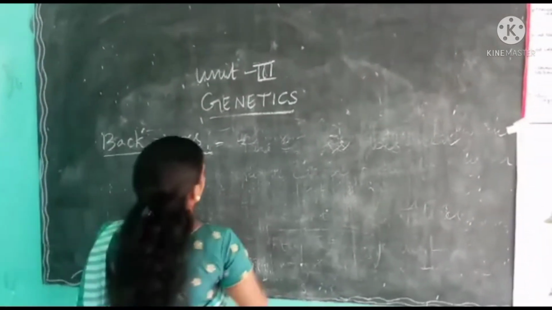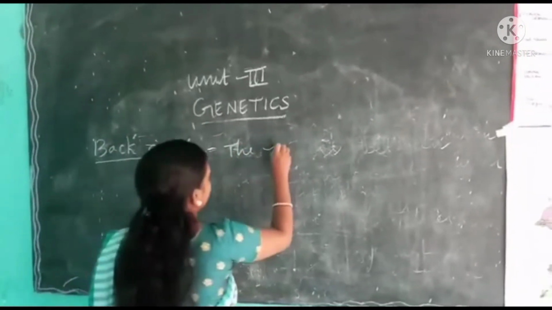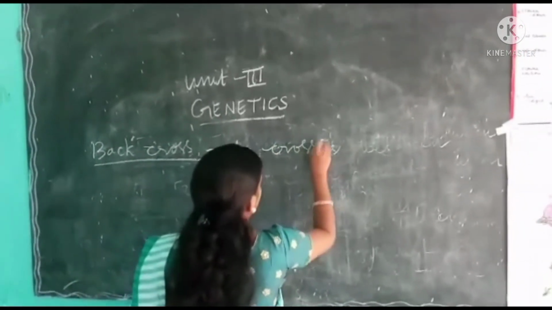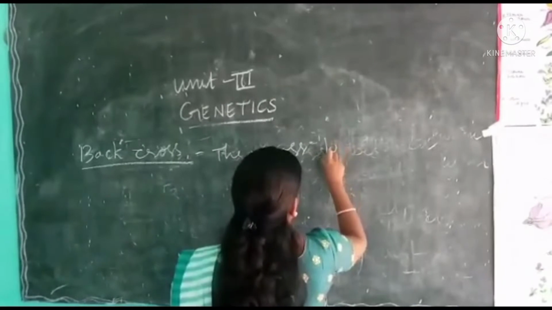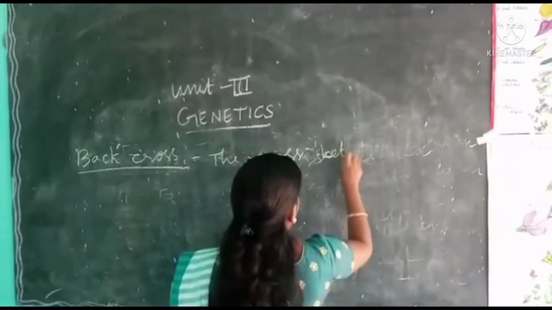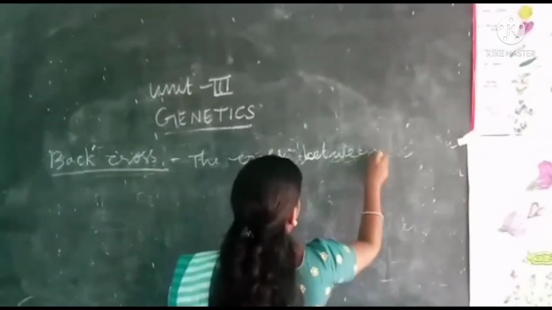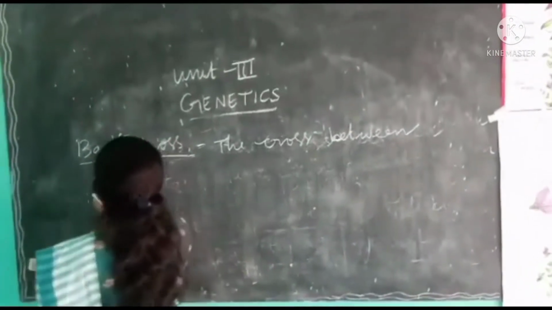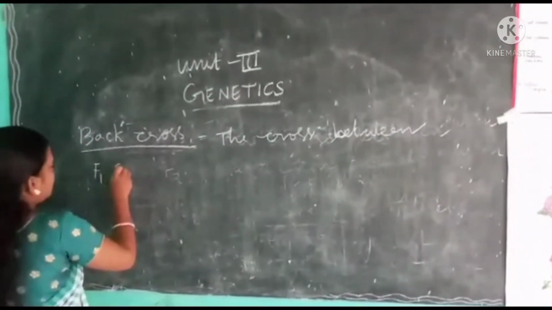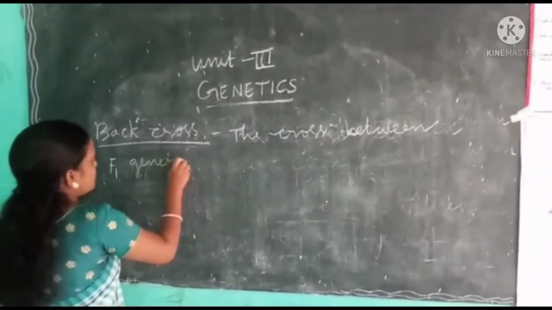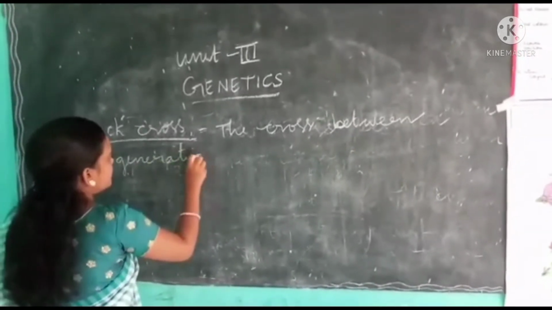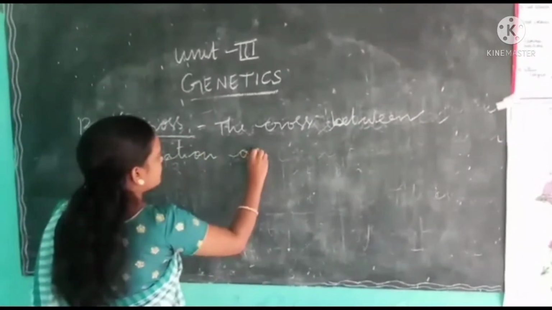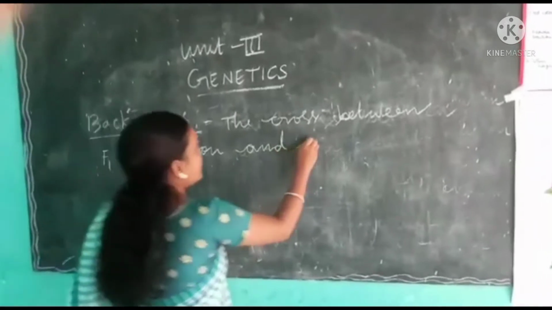Backcross is the cross between F1 generation and one of their parents.